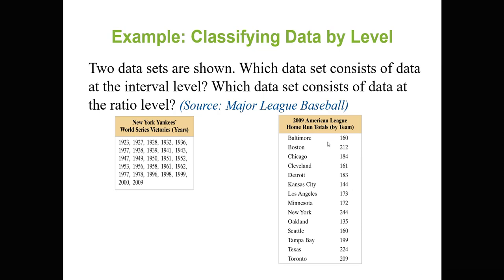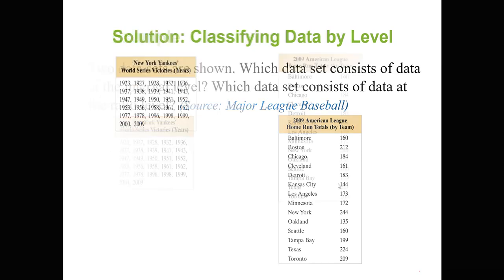On the other hand, if you take a look at the number of home runs which someone hit, you'll see that if you have 0, it simply means you had no home runs. So basically, you are dealing with a ratio here, because 0 means there is nothing. But with years, if there is anything like year 0, it simply means it's a position on that scale.